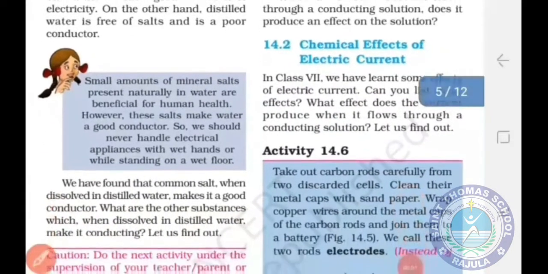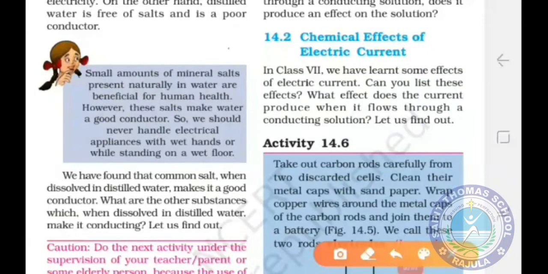Hello students, let us continue with the second part. Now the next important topic is chemical effects of electric current. Already we know what is the chemical effect of electric current, but let us understand it more with the help of an activity. First, we should know some important terms, that is electrolyte and electrodes. So what is an electrolyte? The liquid which conducts electricity is known as an electrolyte. Like basic solution, acidic solution and salt solution are good electrolytes.